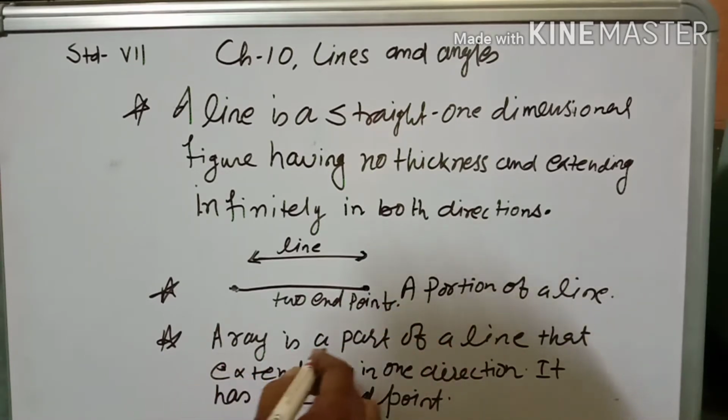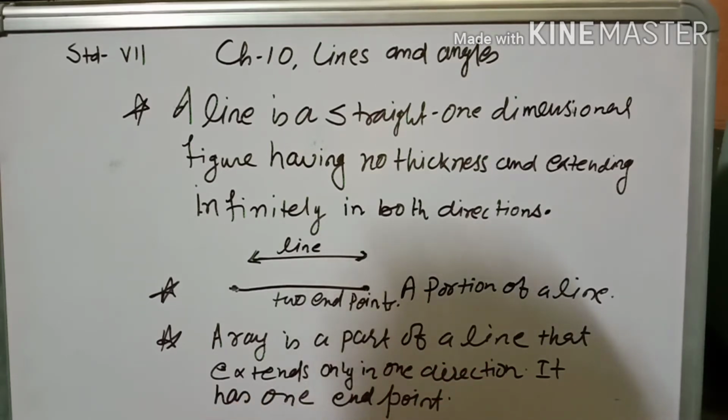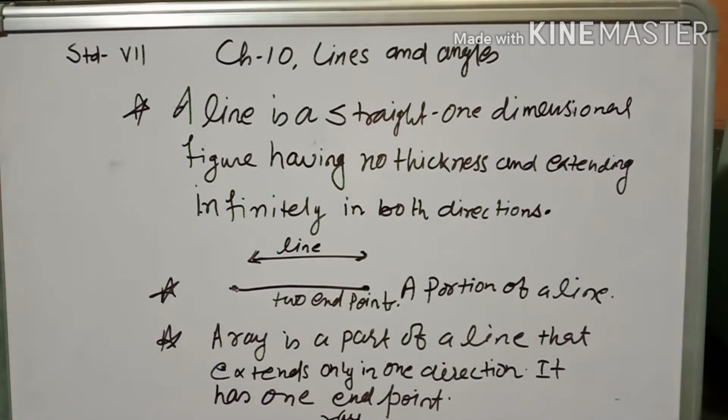Now ray. A ray is a part of a line that extends only in one direction. It has one endpoint. Your figure will look like this only. This is one endpoint and this is known as a ray. This is a ray, one endpoint and one side.